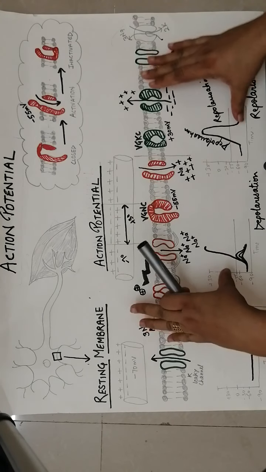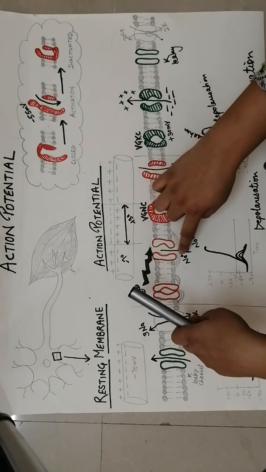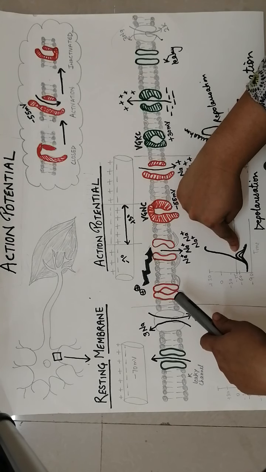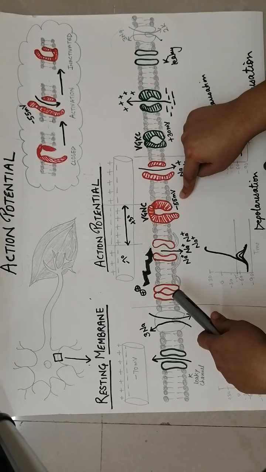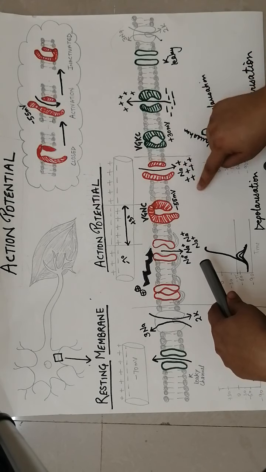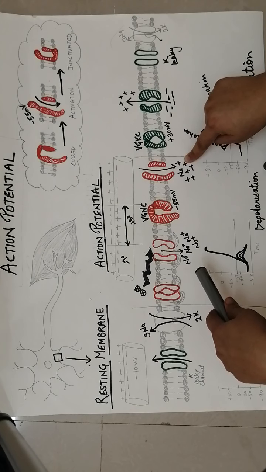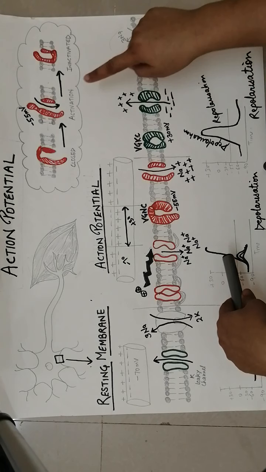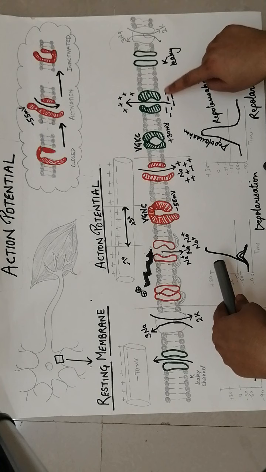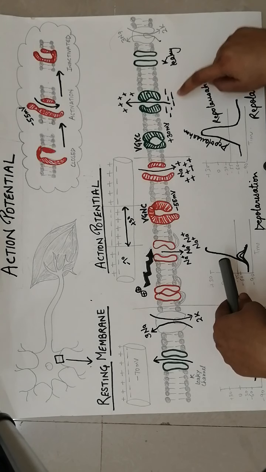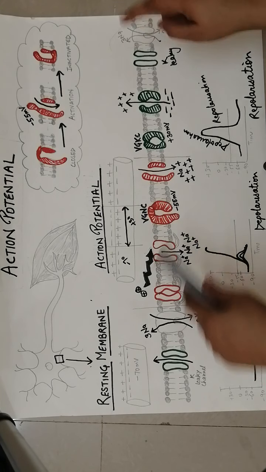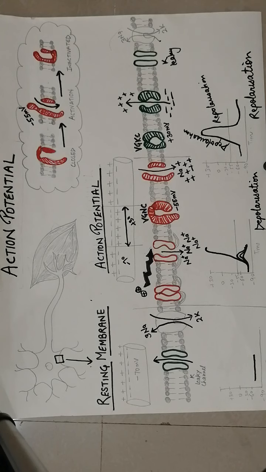Okay, so if we summarize, action potential is because of some stimulus, there is cationic influx which reaches threshold value. It opens up voltage gated sodium channels, so positivity inside, that is called depolarization. When it reaches plus 30, voltage gated potassium channels open up and again negativity inside is achieved, that is called repolarization. Okay, and again the RMP is achieved because of potassium leaky channels and the sodium potassium pump, which we have described in RMP. Okay, so this is all about action potential.